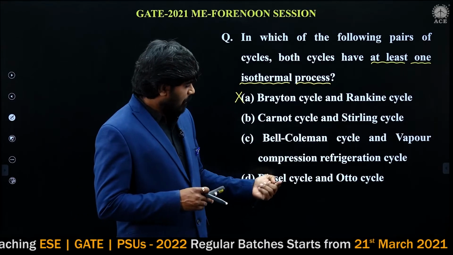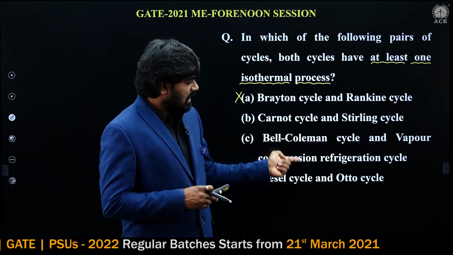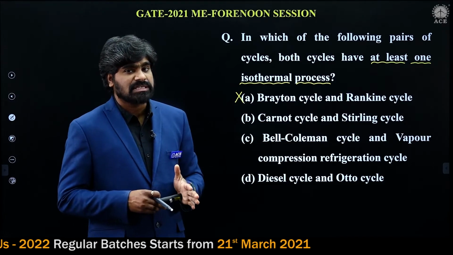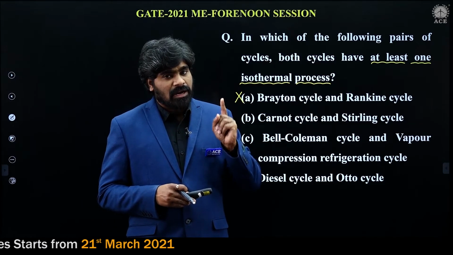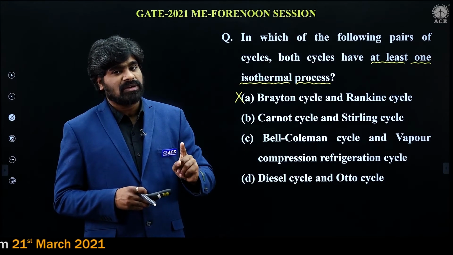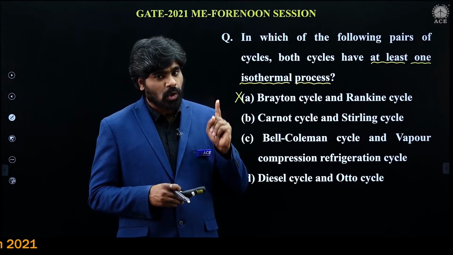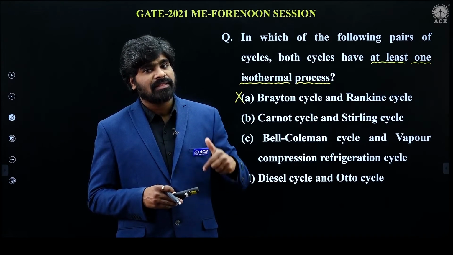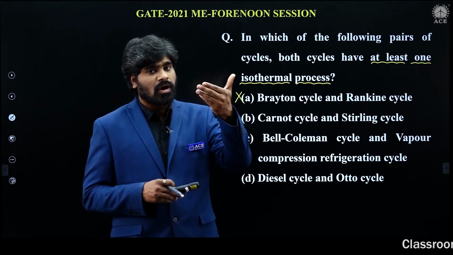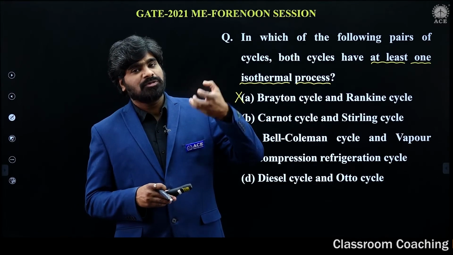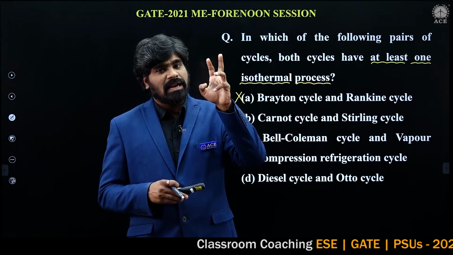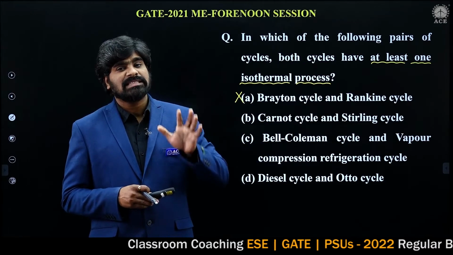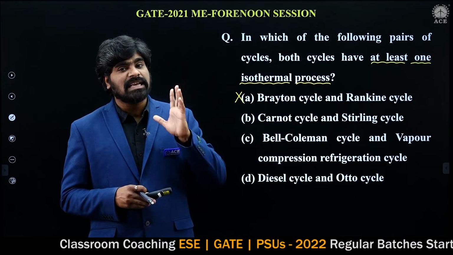In the vapor compression refrigeration cycle, there are two constant pressure processes: constant pressure heat absorption in the evaporator and constant pressure heat rejection in the condenser. The throttle valve is isenthalpic throttling, and the compressor is isentropic compression.